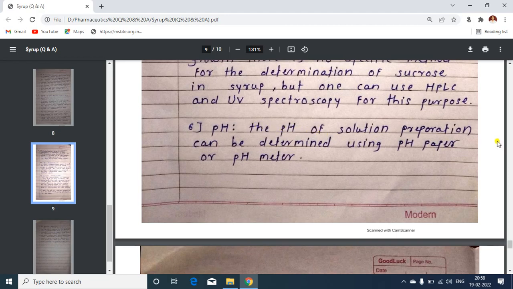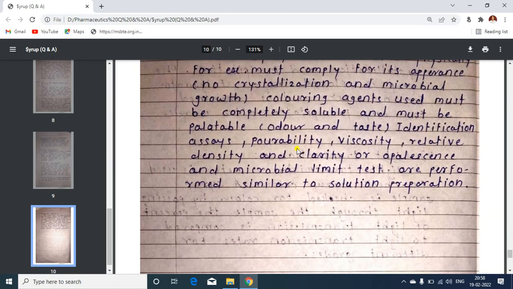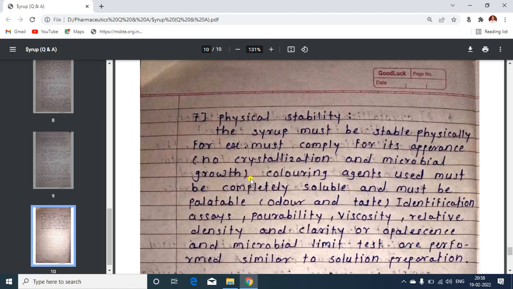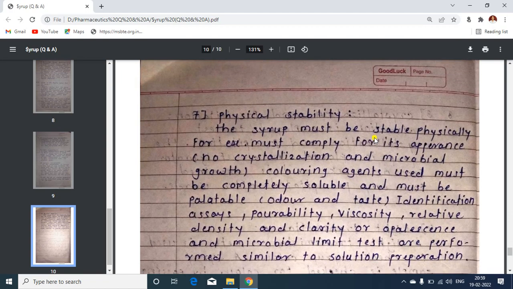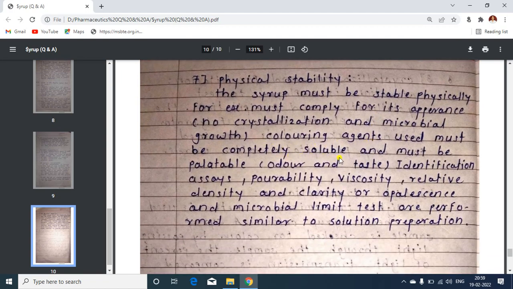Then pH is also there. The pH of the syrup is determined by using pH paper or a pH meter. Then physical stability. It is checked whether it is physically stable or not. Then it should comply in appearance, that is, there should be no crystallization and no microbial growth. Then coloring agents, which we use to make the syrup attractive, should be completely soluble and must be palatable. Then identification, assay, pourability, viscosity, relative density, clarity or opalescence, and microbial limit test are also performed for this.